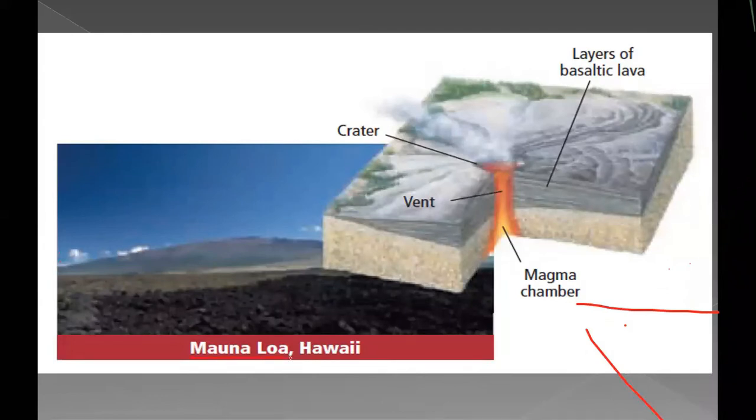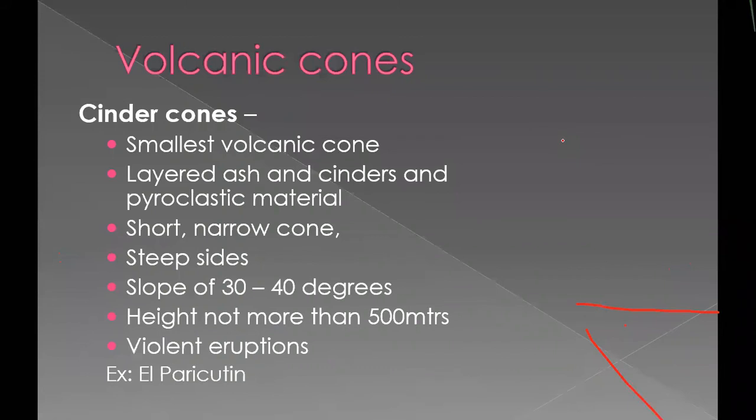This is one of the examples: Mauna Loa, in Hawaii. Hawaiian volcanoes are all made up of basaltic lava. You can see here the magma will come out and flow on all sides, and you can see a very gentle slope, but the height is very huge, that is 3 to 4 miles. Next one is the cinder cones, or cinder volcano. These are the smallest volcanic cones, made of layered ash and cinders.